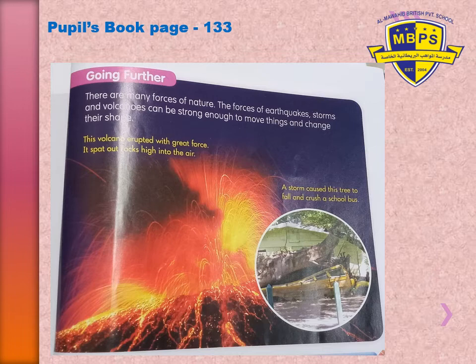When there is more force down on the earth, an earthquake comes, and the volcano erupts and the rocks fly high into the air. When there's a storm, these are all with great force by nature. When the storm is there, it causes the tree to fall down and crush the school bus, as you can see in the picture. So these are the forces of nature.